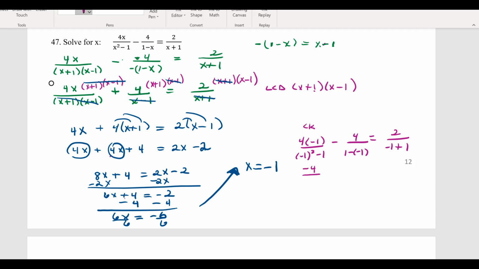This becomes negative 4 over 0. Minus 4 over 2 is equal to 2 over 0. Since we see that the terms become undefined, there actually is no solution. We have to reject this answer, and our final answer is simply the empty set.